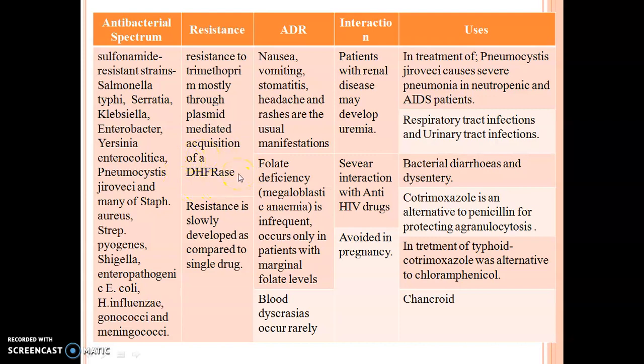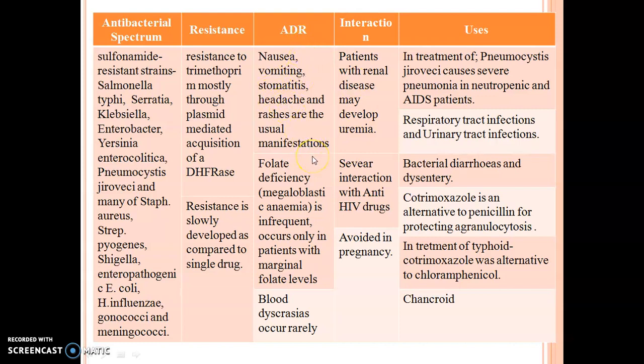But cotrimoxazole also shows resistance due to resistance mutations occurring inside the bacteria. But one advantage of the trimethoprim and sulfamethoxazole combination is that resistance develops slowly. Adverse effects are common, like nausea, vomiting, headache, rashes.